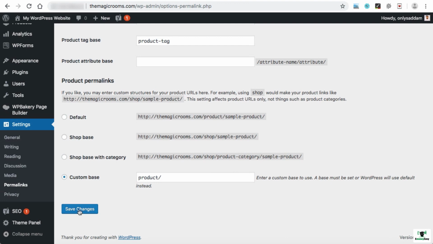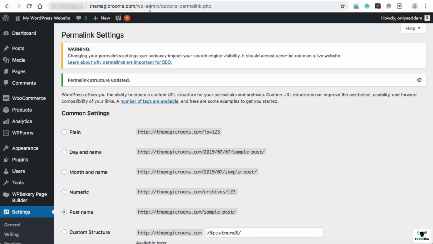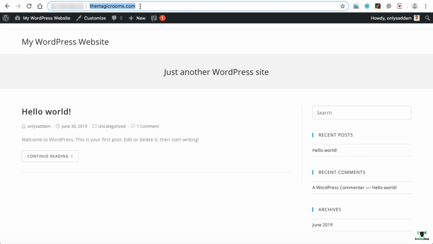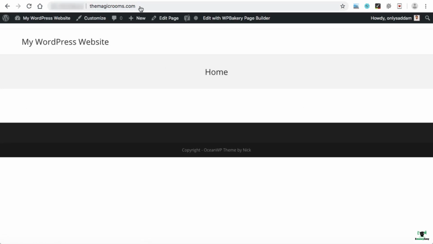Now click on save changes. Alright, now it's time to open the main page once again. So let's hit this home page. Alright, so now we are on the main domain and the front page is home. So that's super easy to set any specific page as the front page of your website.